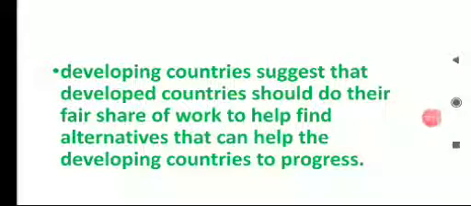Developing countries suggest that developed countries should do their fair share of work to help find alternatives that can help the developing countries to progress. They are suggesting that developed countries should take some steps so that alternatives can be found out.